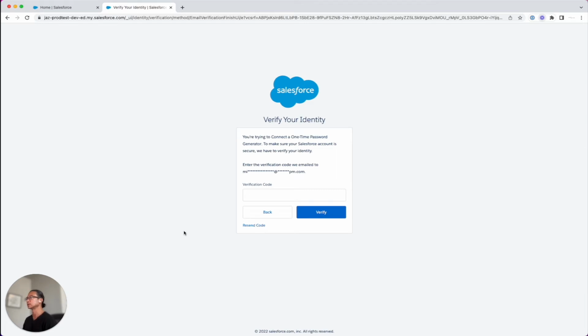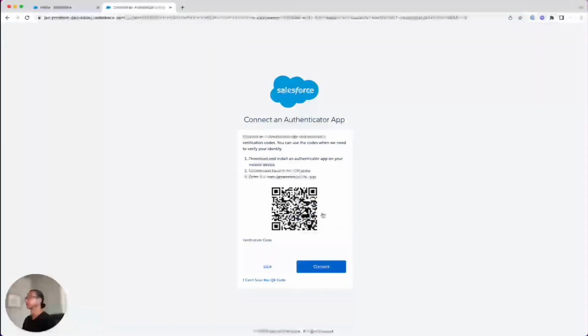Now, the system will send a verification code to your email, and we'll get that code and enter it in. Now that we've entered the verification code, we'll click on Verify, and we'll be presented with a QR code that we can use with an authenticator app, or in our case, we're going to use 1Password. And so you can click on your 1Password browser extension, which I recommend installing into your